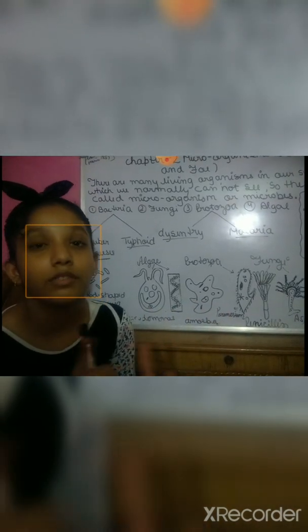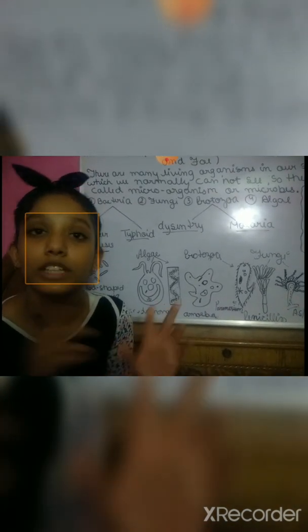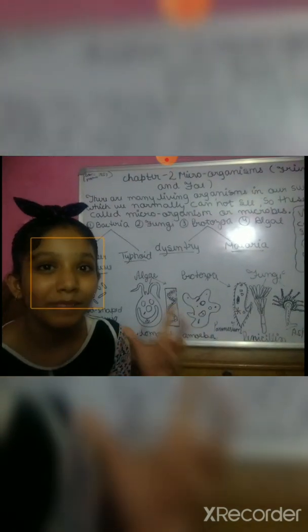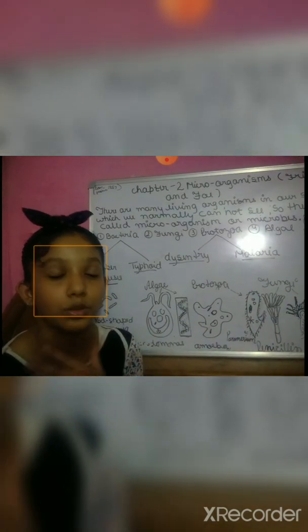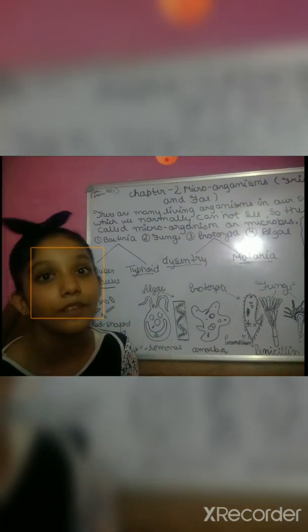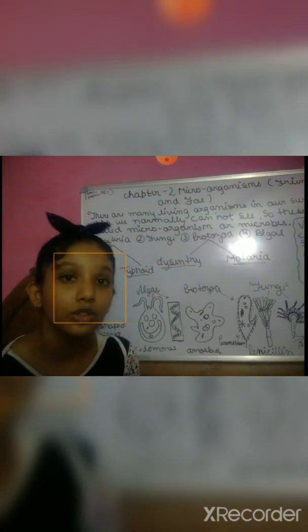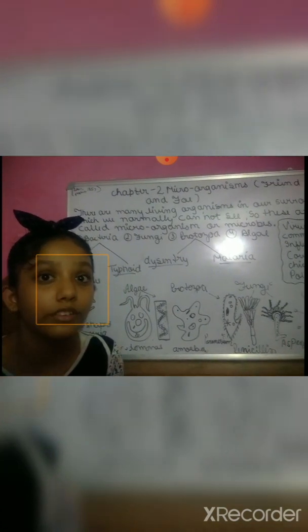First, the making of curd. In milk there is Lactobacillus bacteria which multiplies itself, 2 to 4, 4 to 6, 6 to 8, and when it multiplies it converts the milk into curd. This is how curd is made with the help of Lactobacillus bacteria.